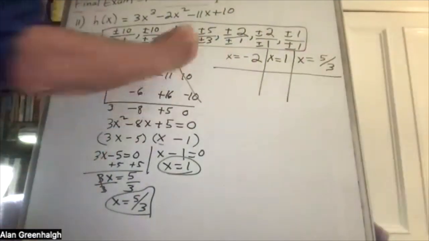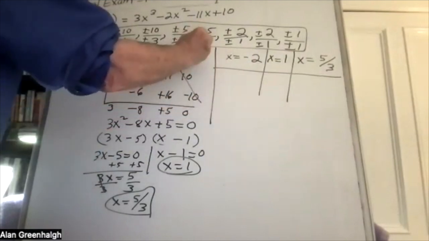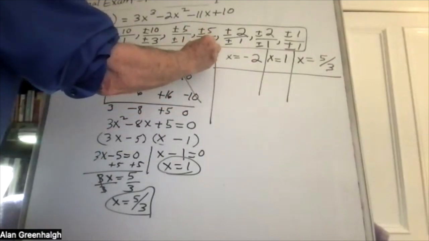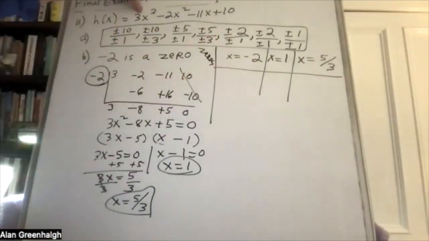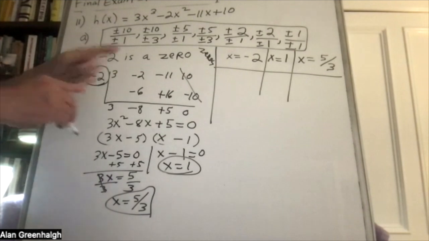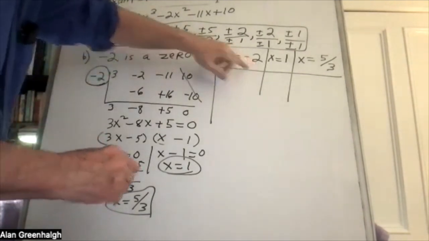So these are the zeros of this original polynomial. Now the linear factorization, remember what I said, is simply the opposite of this.